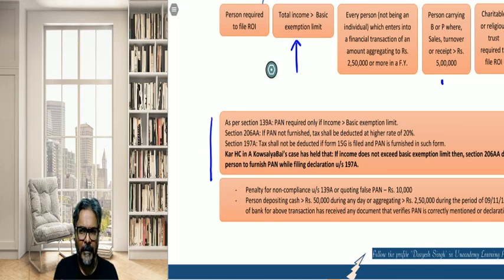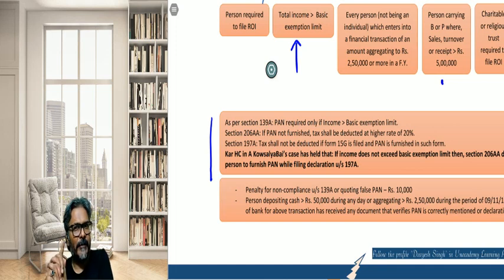Obviously the bank asked this lady to give the PAN, and she could not give the PAN at all. Since there was an obvious failure on her part to give the PAN, the bank sought to invoke section 206AA. Students, the bank sought to invoke the provision of section 206AA. I think all of you are aware of this draconian provision of section 206AA, isn't it? As per this provision of section 206AA, students, all of you are aware of this provision.